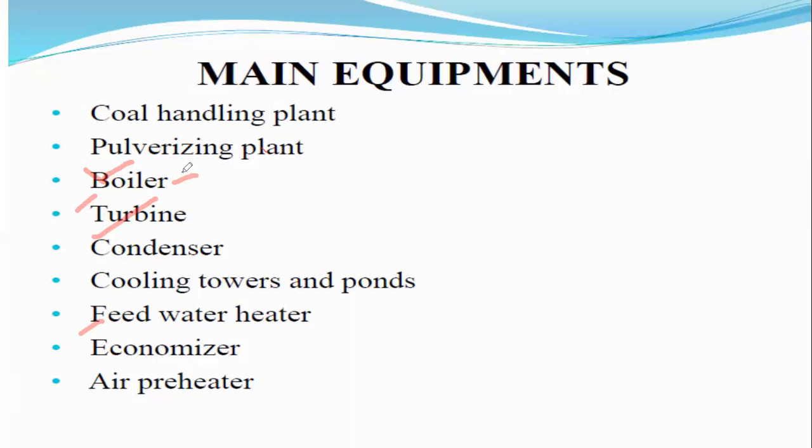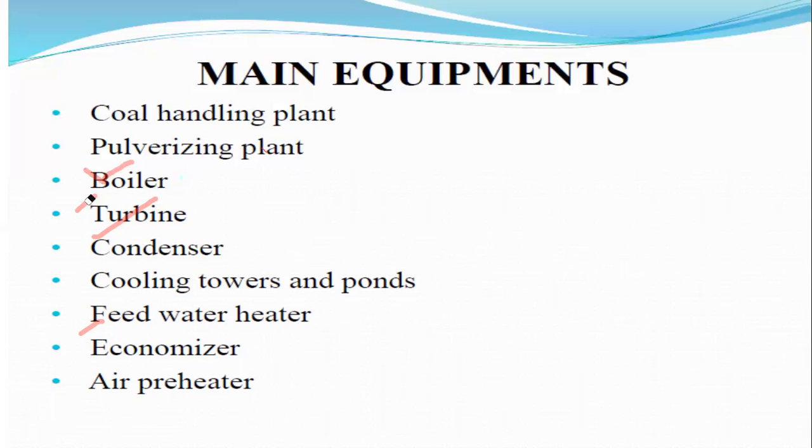By using the boilers, the steam energy is generated. That steam energy is given to the turbines, then automatically the turbine blades are rotated, and some amount of mechanical energy is delivered. That mechanical energy is given to the alternators, then automatically electrical energy is produced. These are the basic parts in the case of a thermal power plant.